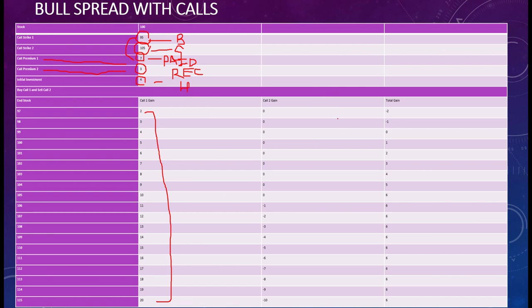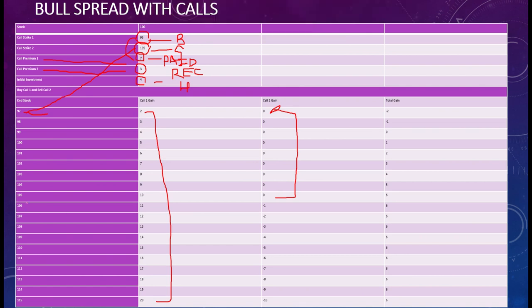So if the market price is 97 and the other person has the right to buy at 105, obviously he will not buy from you, he will buy from the market, because the market rate is cheaper than the strike price. So he will not exercise this option, and here it would be 0, right? Till the time the market price reaches 105, he will not exercise his call option, and your loss would be 0.